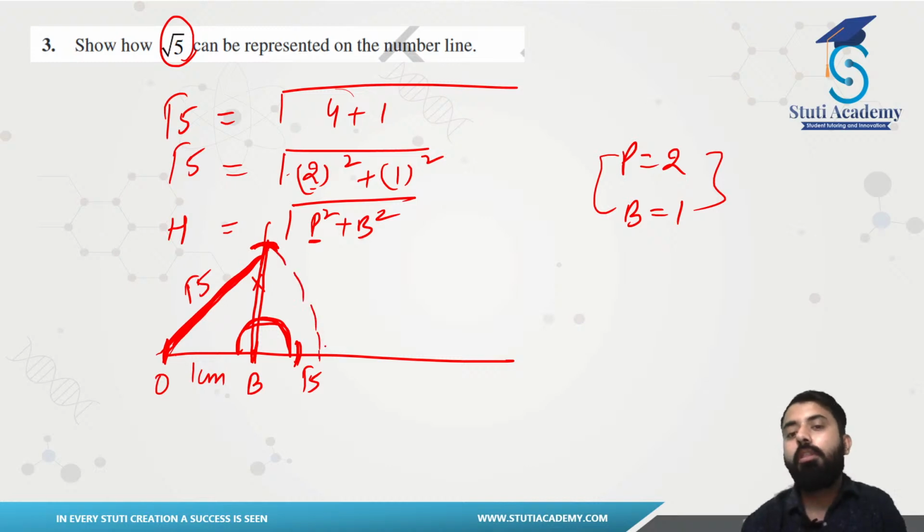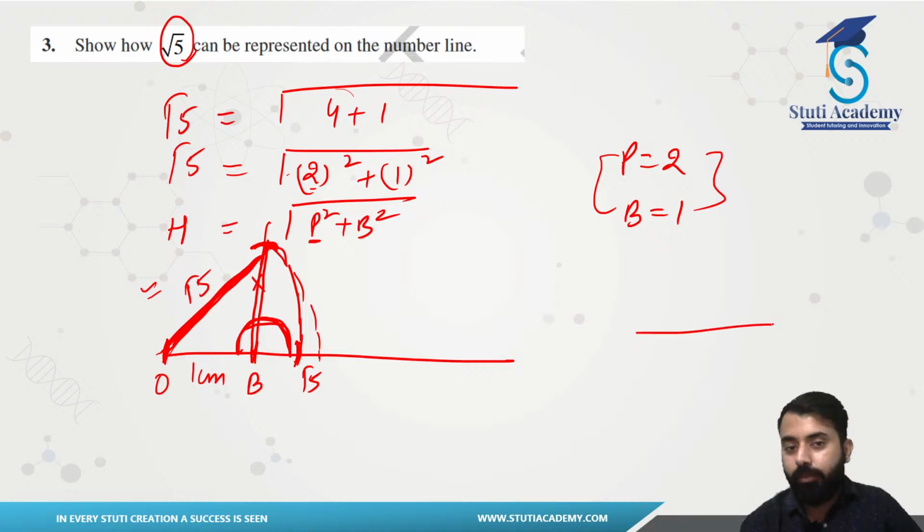That will be what? That will be your root 5. The choice is yours. You can even assume that method also. There is no doubt in that. You can get that answer correct also there. But if you want to assume this one, that is also true, because we were exactly doing it like this, right?